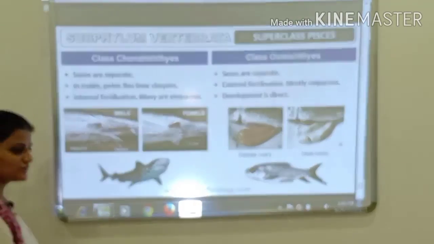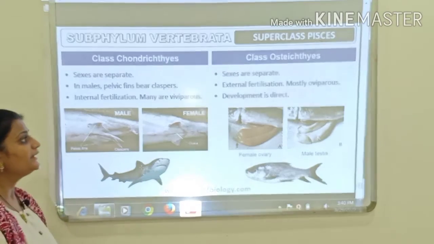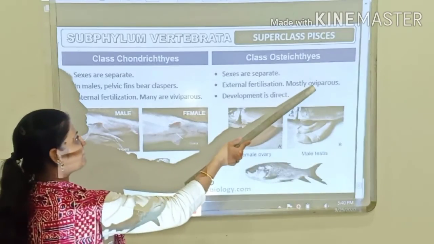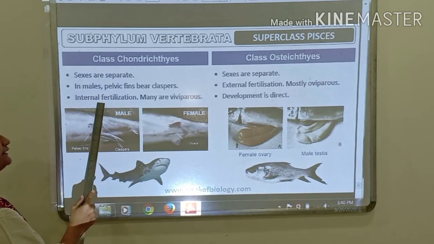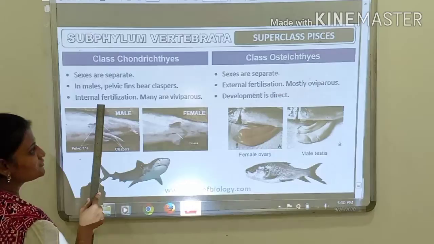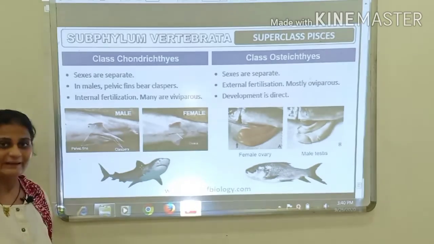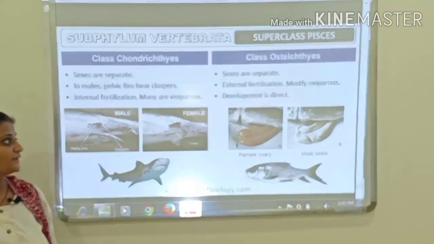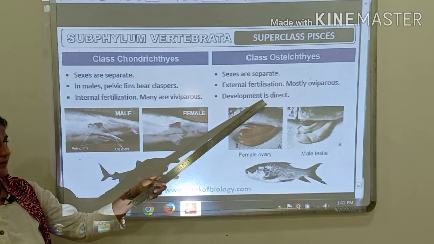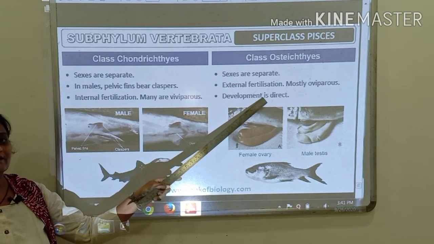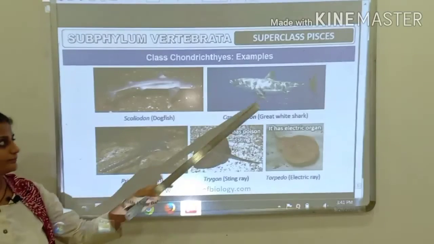Fertilization is external, it takes place outside the body and they are oviparous, whereas these organisms are viviparous, and here the internal fertilization takes place, that is fusion of male and female gamete takes place inside the body. Okay, development is direct here, that means there will be no larval stage produced.